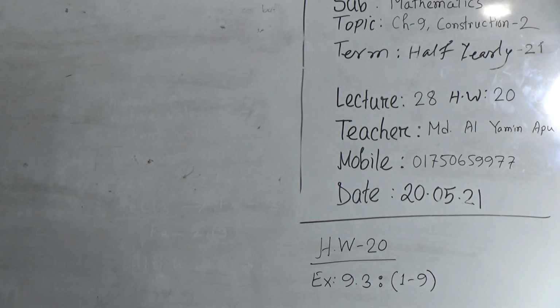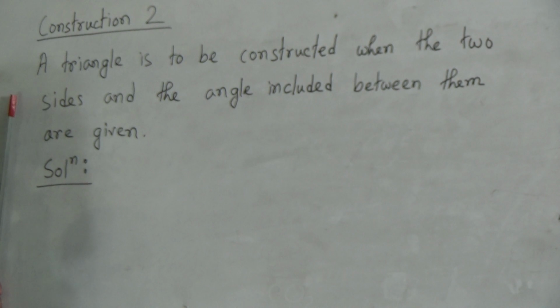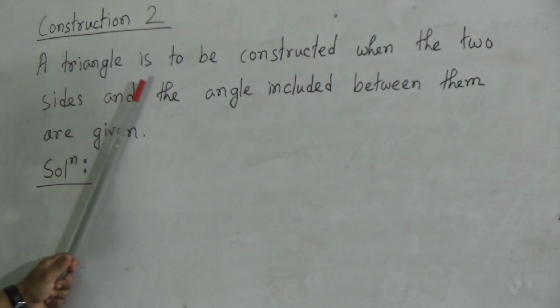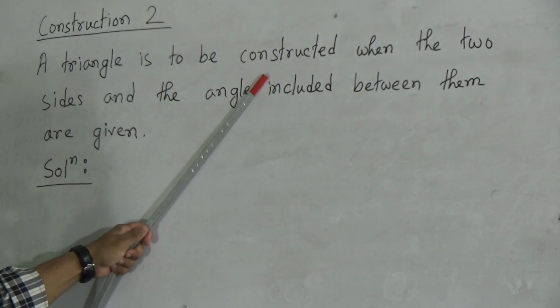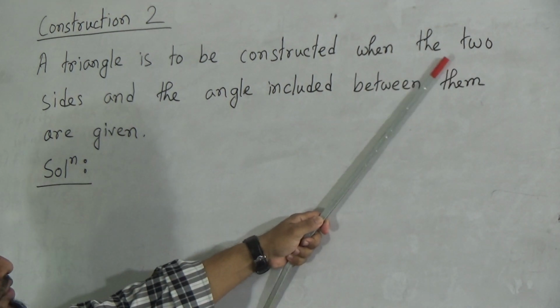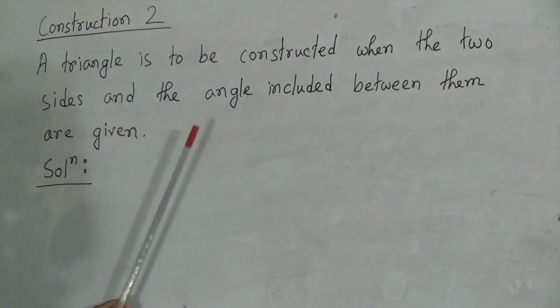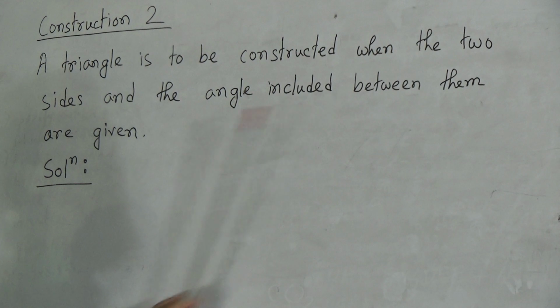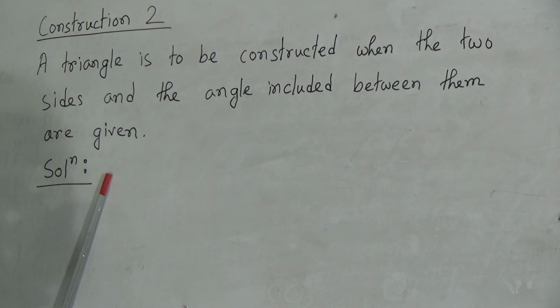Now, my dear students, read out the construction 2. I have already written the question here. The construction 2 is: a triangle is to be constructed when the two sides and the angle included between them are given. That means in a triangle there are two sides and one angle between the two sides is given. We need to construct that triangle.